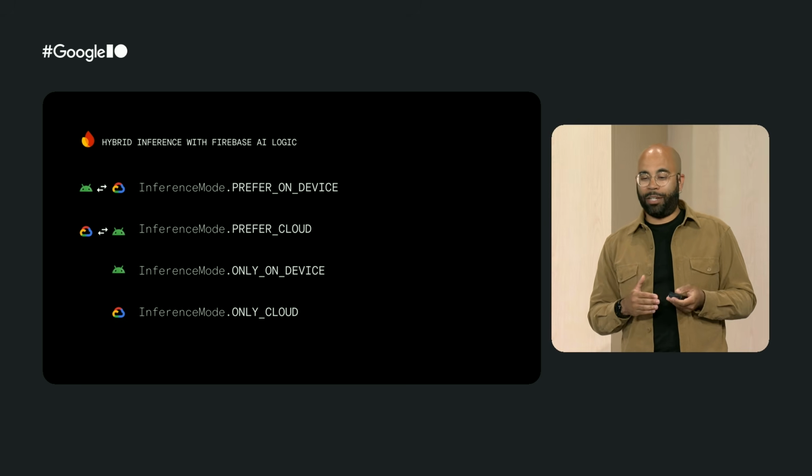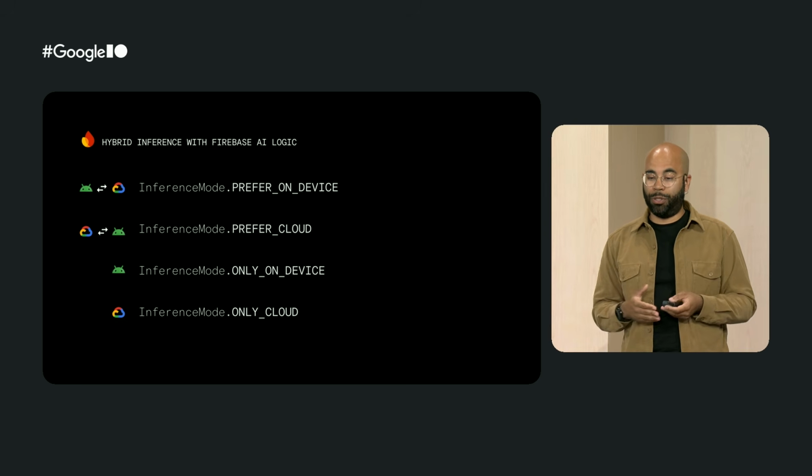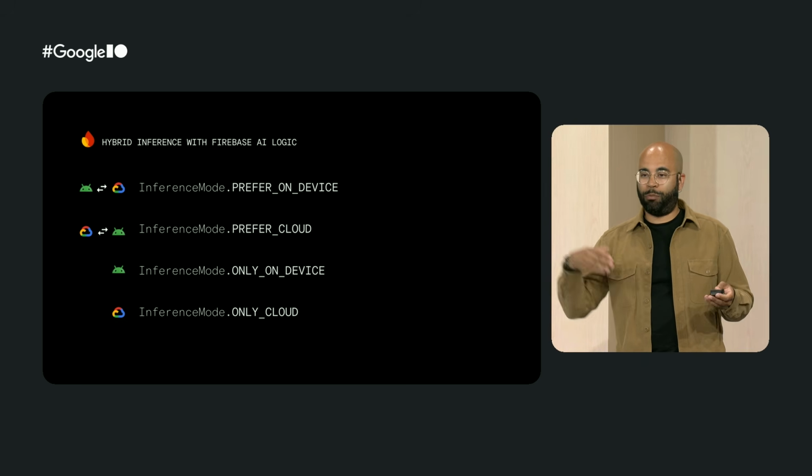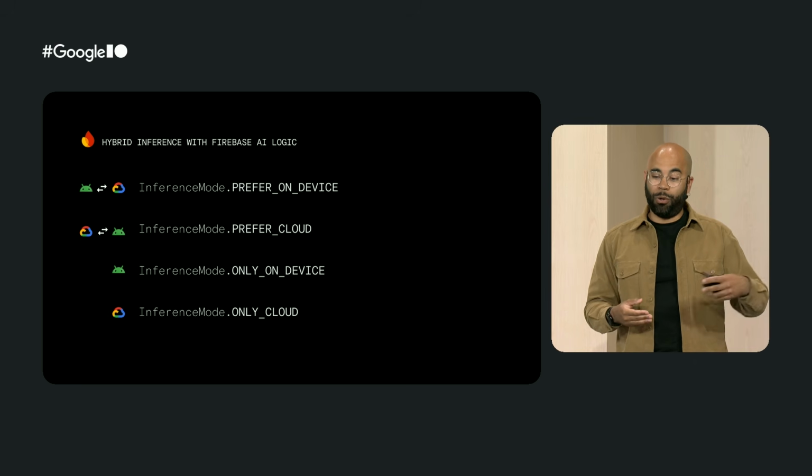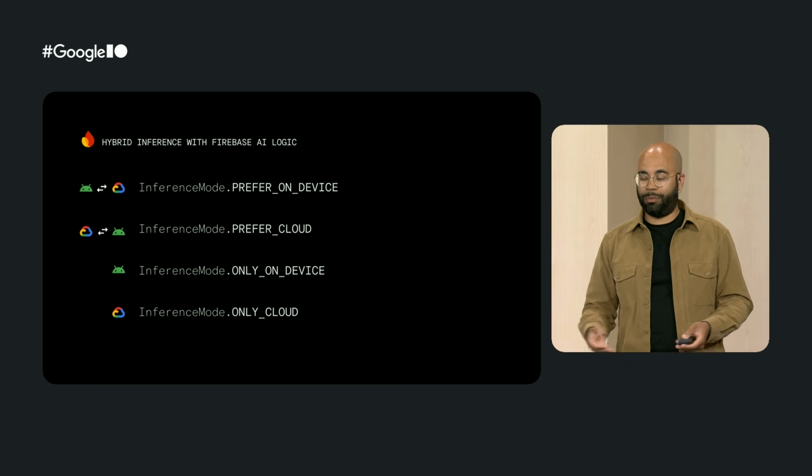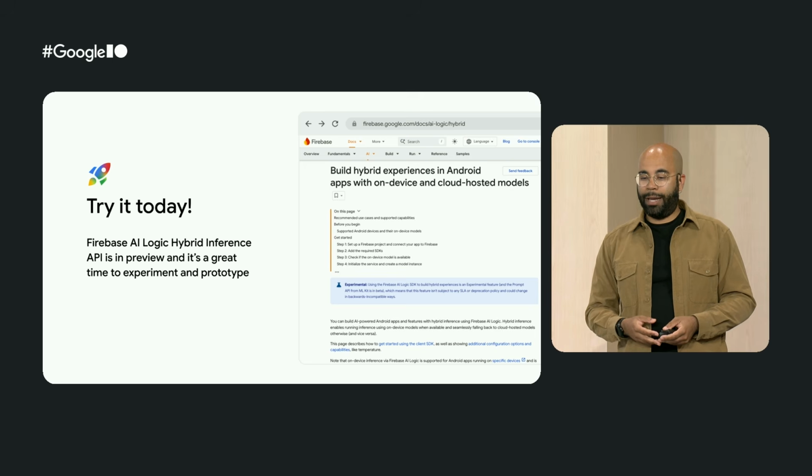This API supports four inference modes: prefer on-device, prefer cloud, only on-device, and only cloud. It's actually available today, so you can try it out, and you can learn more about it in the Firebase documentation.